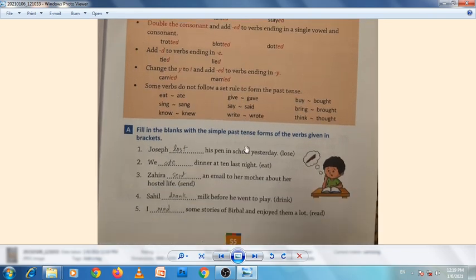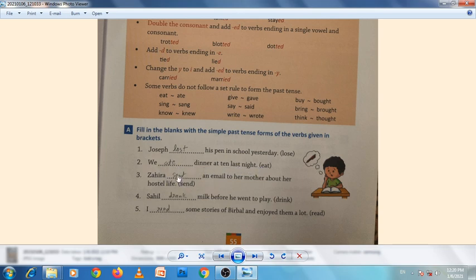So let's do our exercise A. Fill in the blanks with the simple past tense. Simple past tense means we use the second form of the verbs given in brackets. So here is lose. So Joseph lost. Lost is the second form. And eat, the second form of it is ate. We ate dinner at 10 last night.